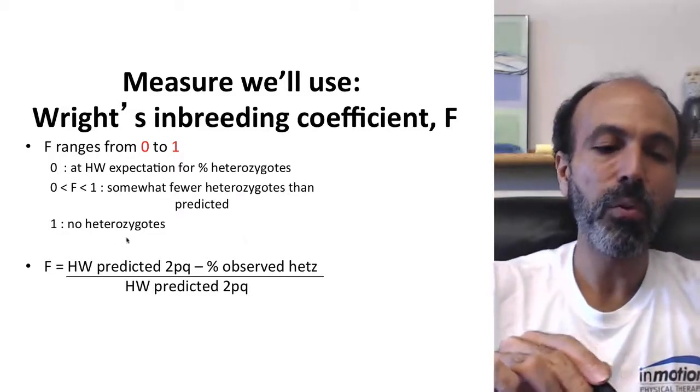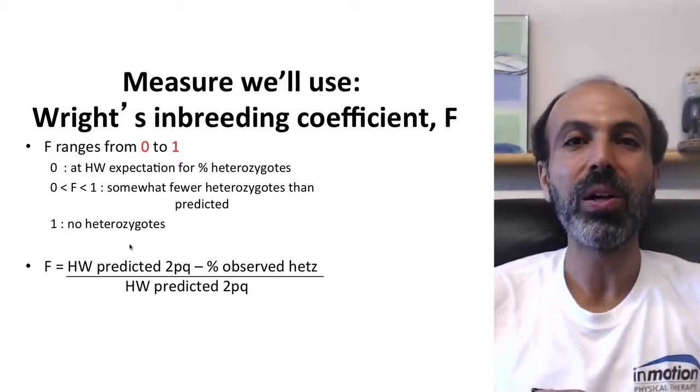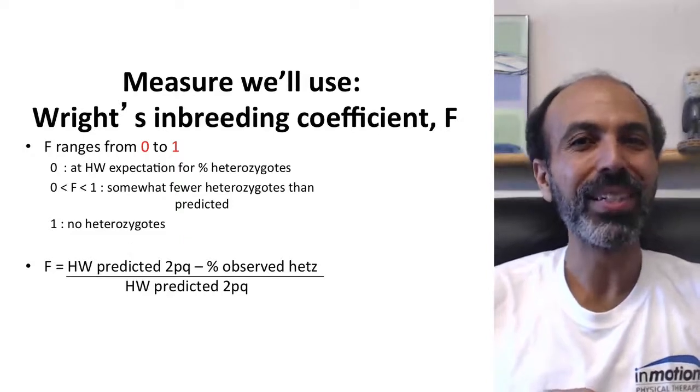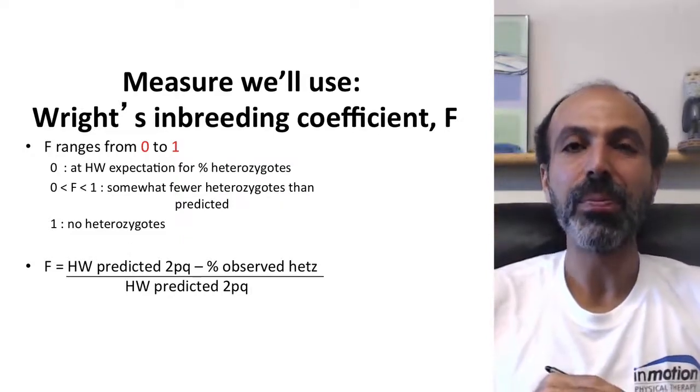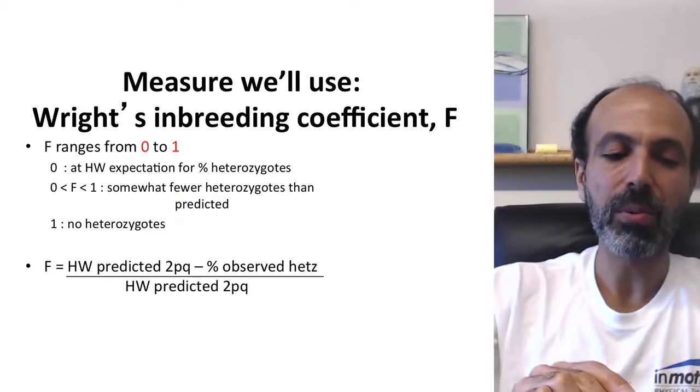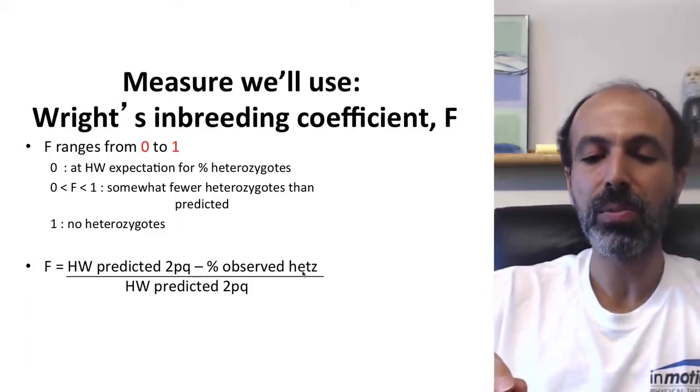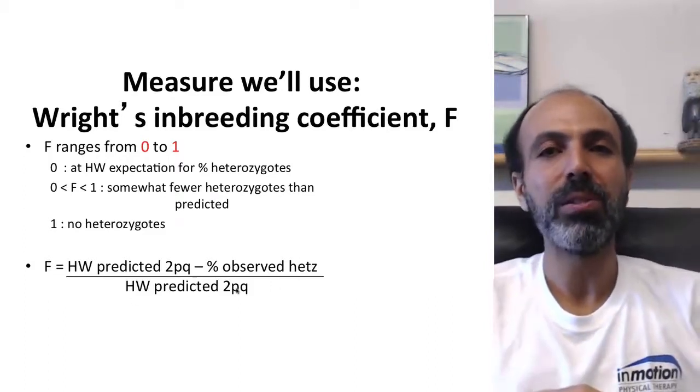And if you have an F of 1, it means you have no heterozygotes in the population at all. This sounds very familiar, doesn't it? It's very similar to FST. And again, F is calculated as the Hardy-Weinberg predicted 2pq minus the observed heterozygotes over the Hardy-Weinberg predicted 2pq.